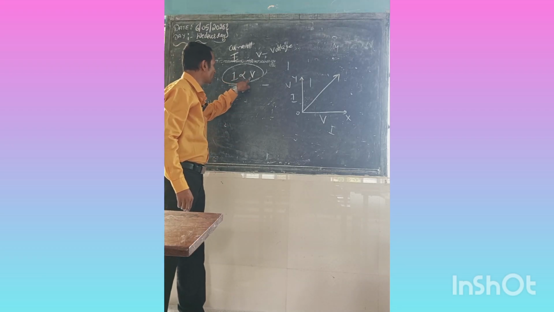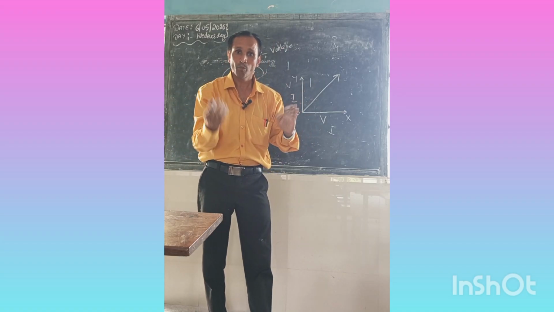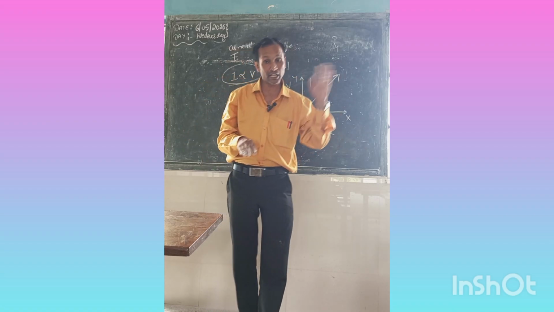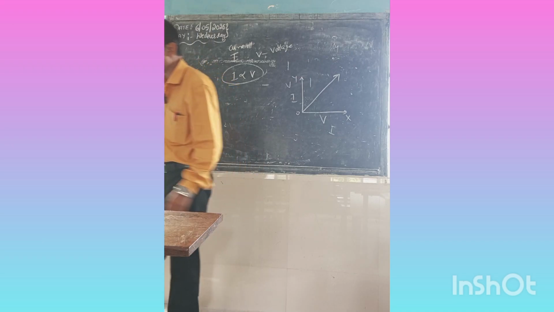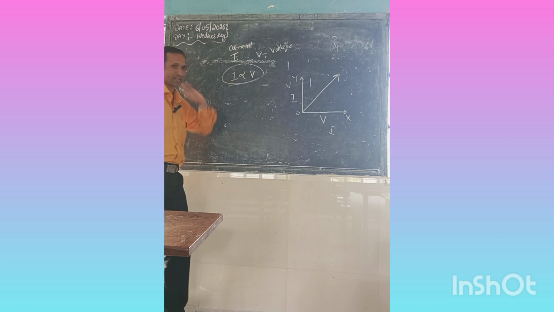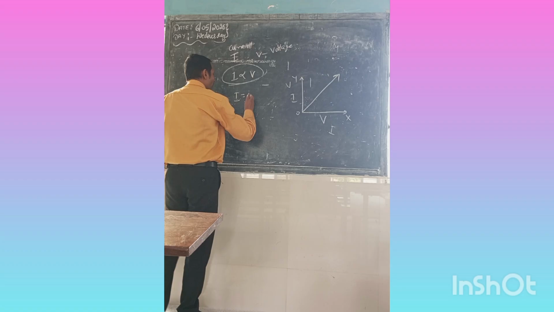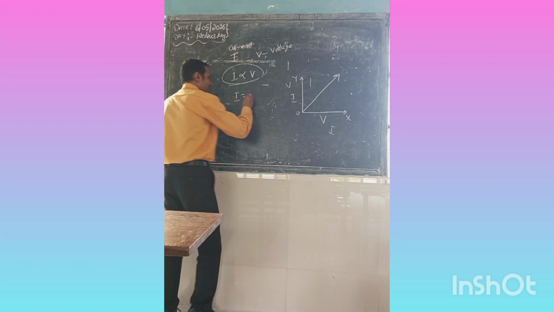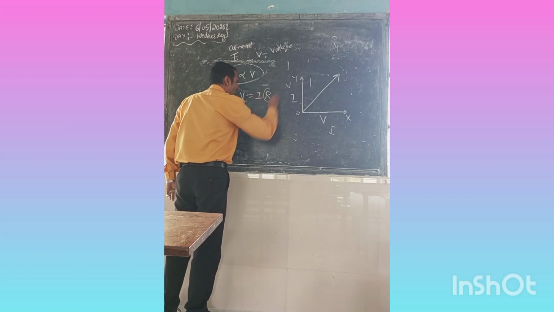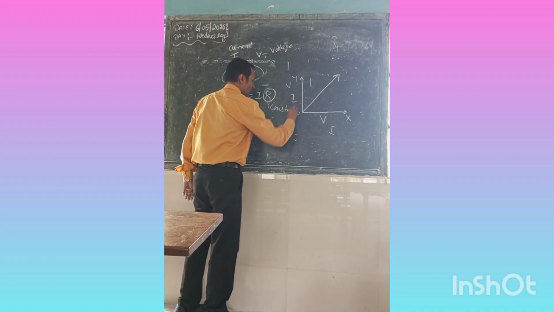I proportional to V means if current increases, potential difference also increases. If potential difference increases, current also increases. If potential difference decreases, current also decreases. Like that he found V proportional to I, or I proportional to V. Now he gave one constant: V is equal to IR. This R he took as the constant.